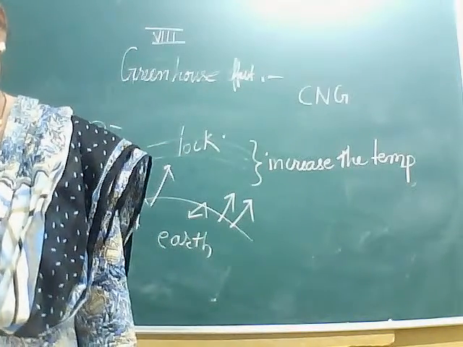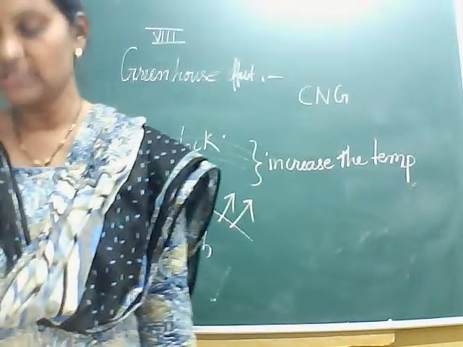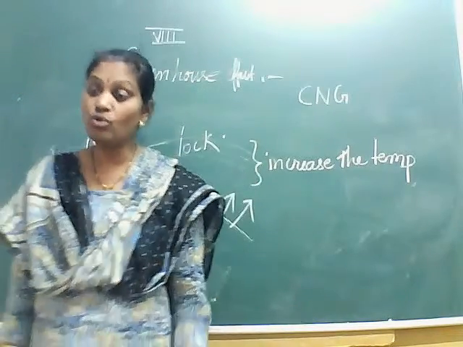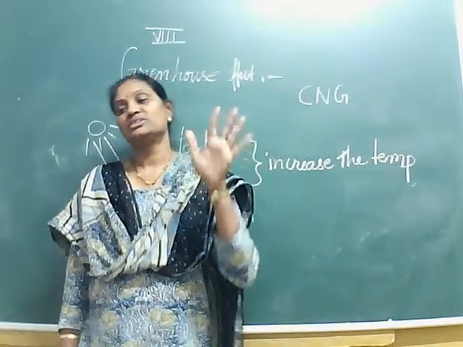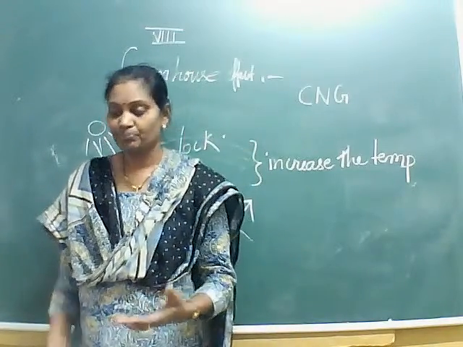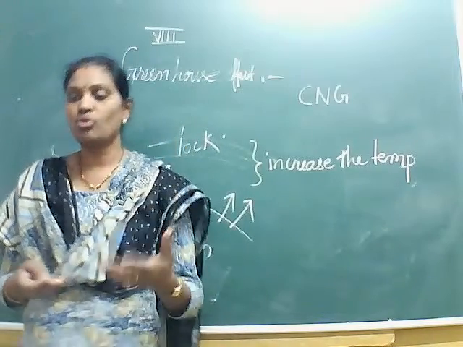Then using alternative sources of energy like solar, wind, thermal energy. So we have to go for alternative sources. We will have to go for alternatives because we don't have deposits of coal and petroleum.